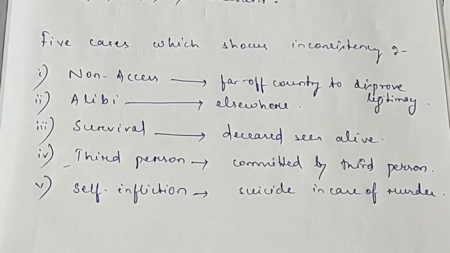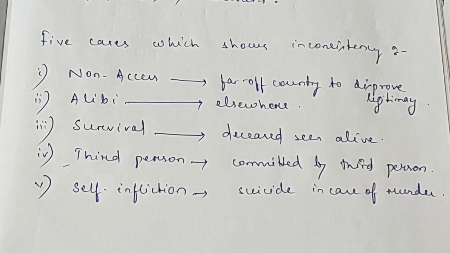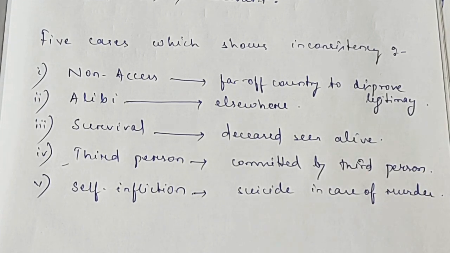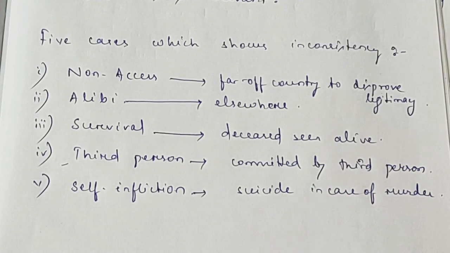Now let's discuss five cases or five examples which support the inconsistency of a fact. First is non-access. Let's understand this through an example where the question is whether A is the legitimate son of B or not.